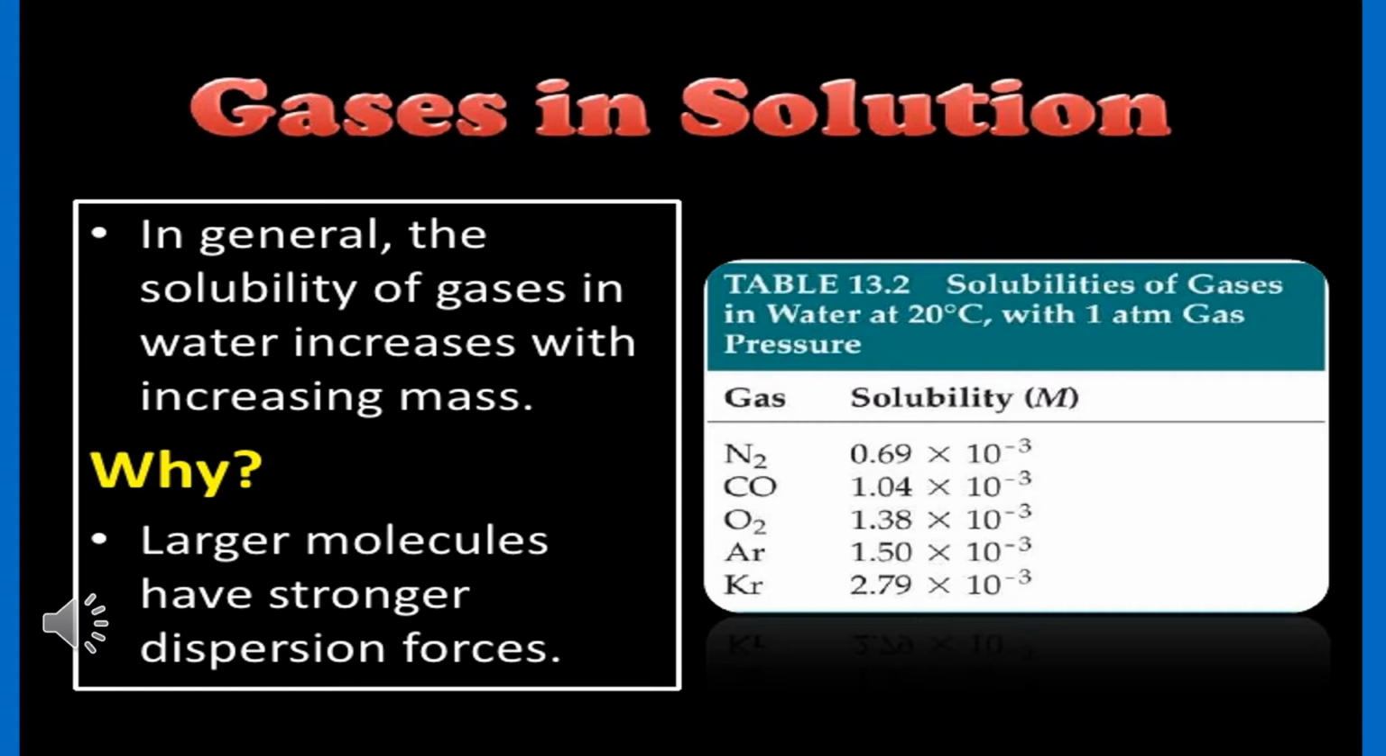That is, the solubility of nitrogen is 0.69 × 10^-3 molar, and that of carbon monoxide is 1.04 × 10^-3 molar. So with increasing molecular mass, the solubility also increases. So the solubility of the gases increases with the increasing mass.